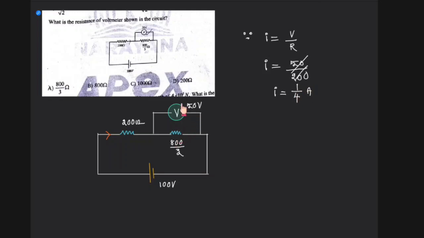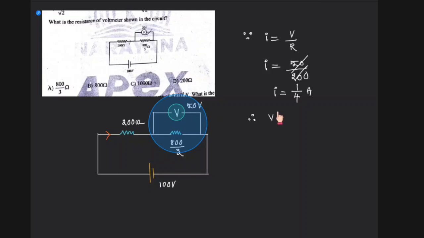Now let's say this equivalent resistance, we don't know how much it is. Let's say the equivalent resistance is X. Over this total place, if the effective resistance is X, the current passing through it is 1/4 and the voltage drop is 50.